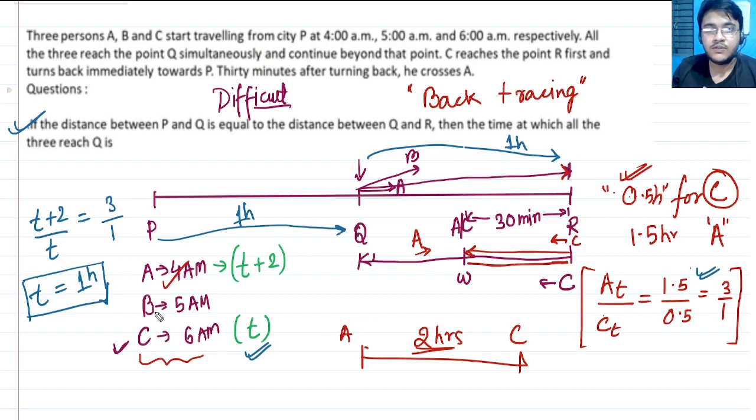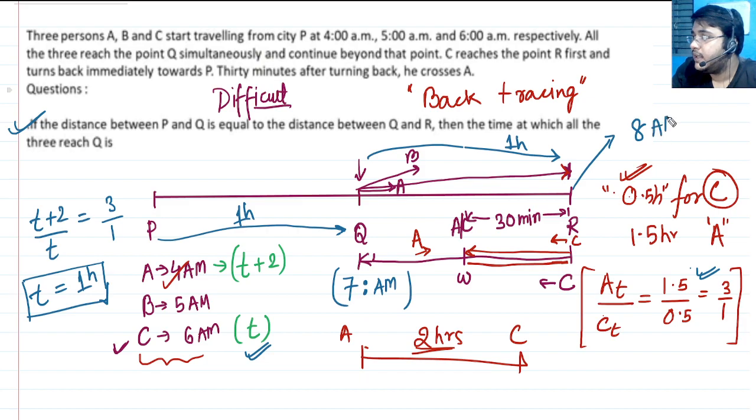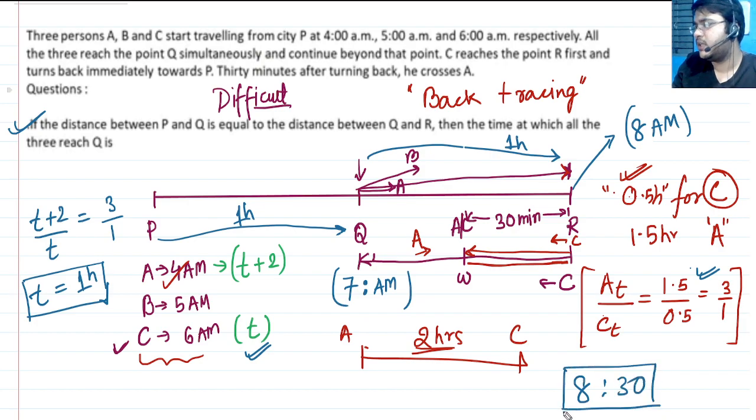I'm reiterating myself several times so you can understand this. So this will be 7 a.m. and if this is 7 a.m., this position will be 8 a.m. If they had asked exactly at which point A and C will meet, that will be 8:30. So there are many questions that can be created out of this particular question.